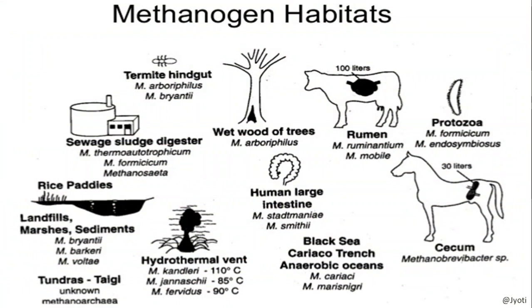Here you can see some examples of methanogens and their habitats. In the termite's hindgut, this bacteria is found, Arborephilus.